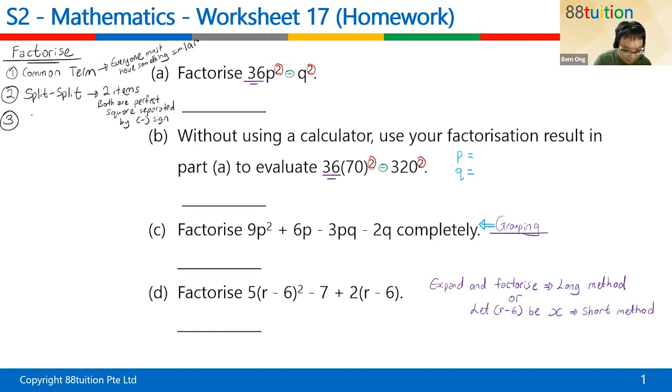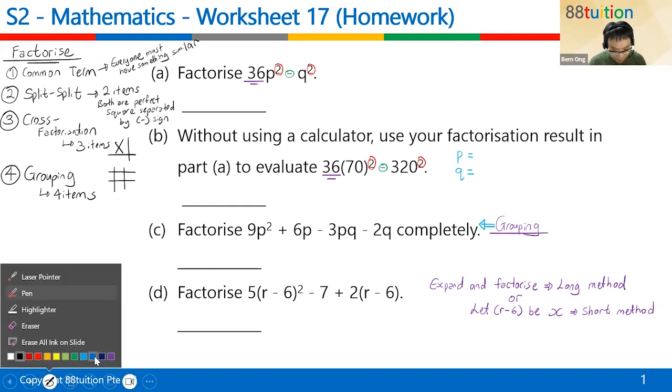Stage 3 is actually what I call cross factorization. A quick summary: cross factorization has 3 items involved, and of course you can use something called the cross factorization, or you can use something called the multiplication frame. You've seen this before. That is for 3 items. And stage 4 is something called grouping. Grouping got how many items? Grouping got 4 items. So it's actually quite simple sometimes.